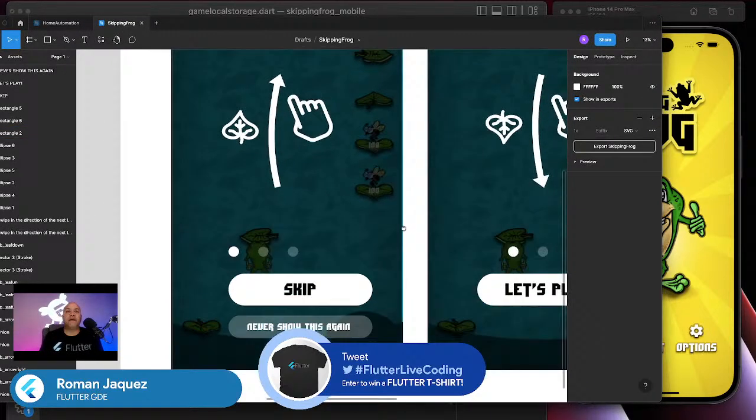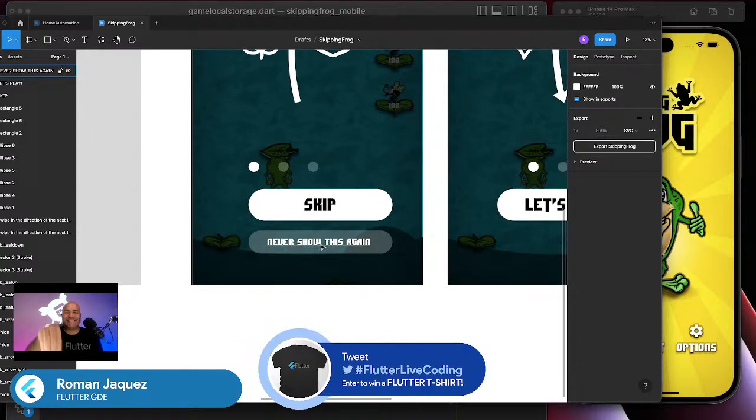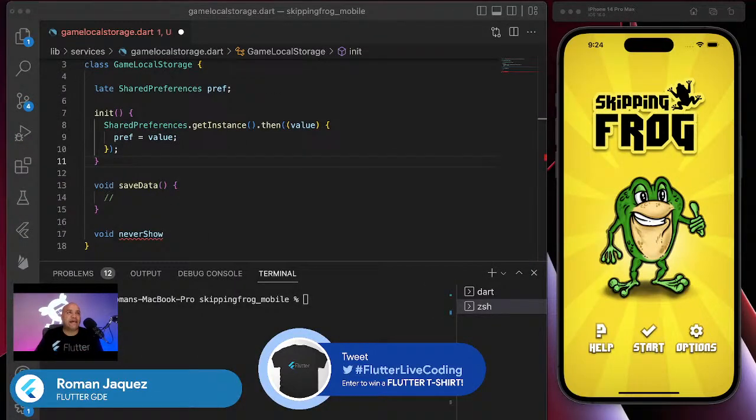This is the button that will trigger the persistence of that flag, where I'm going to say I don't want to show the onboarding again. When I click on that button, I am going to persist just the Boolean that says, don't show me this thing again because I don't want to see it. I already know how to play the game. Don't show me the onboarding. Perfect. That's exactly what I'm going to do. So I'm going to call it never show onboarding again. Simple as that.